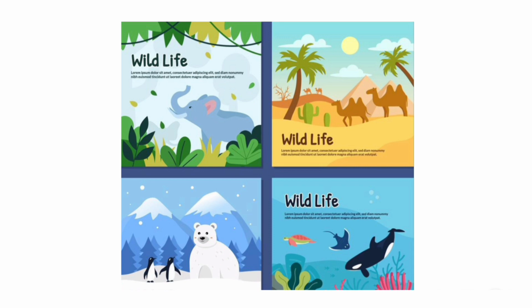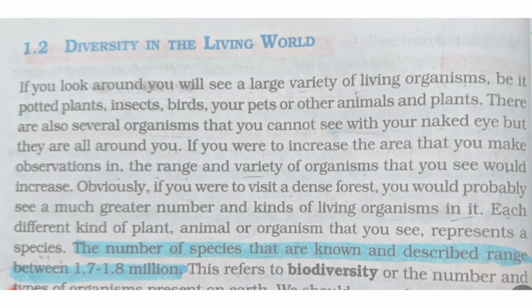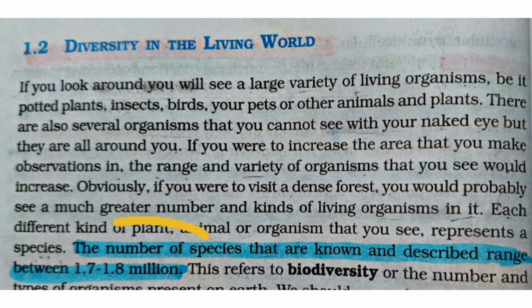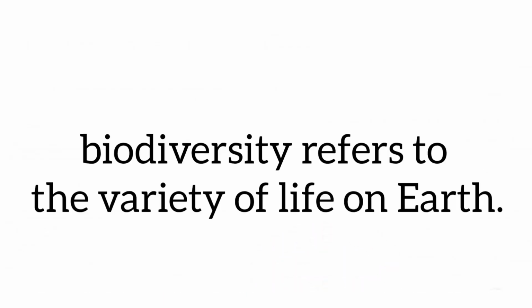That means there are varieties of organisms present in our world. We don't even know about them. According to the International Union for Conservation of Nature, till now 1.7 to 1.8 million species of different organisms have been described, and yet millions of unknown organisms are to be identified. So, this refers to biodiversity or biological diversity, right? Diversity or biodiversity refers to the variety of life on earth, okay?